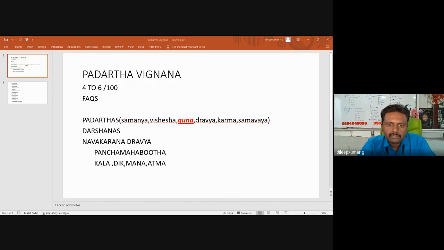Then Upama, and finally Karya Karana Siddhanta. This is the syllabus in Padartha Vignana for 175 marks. The remaining 25 marks are from Ayurveda Itihasa.